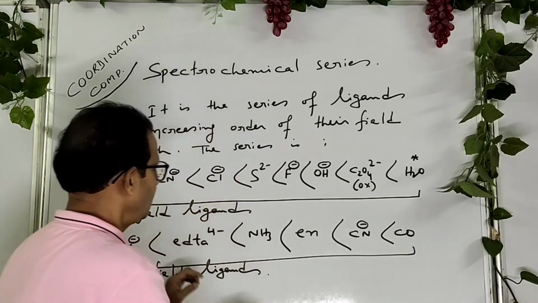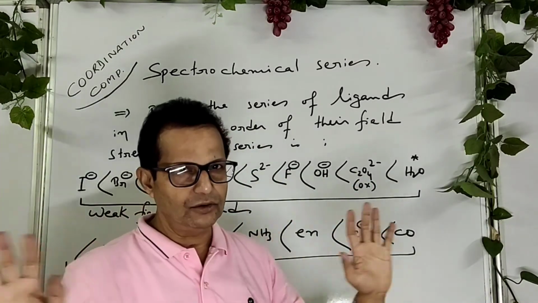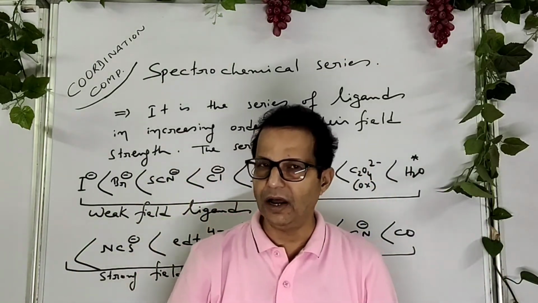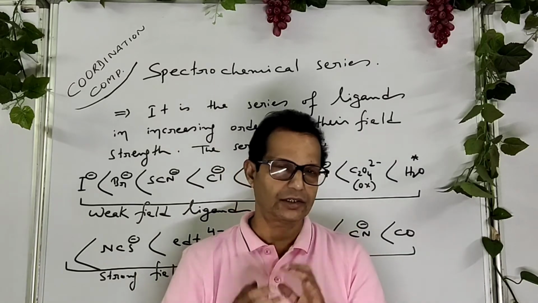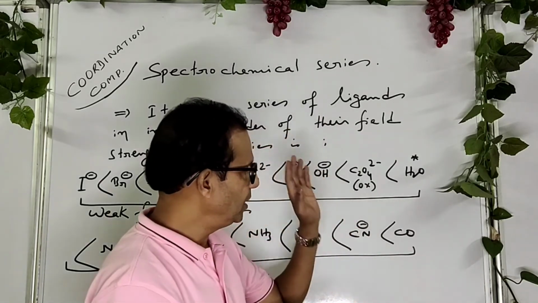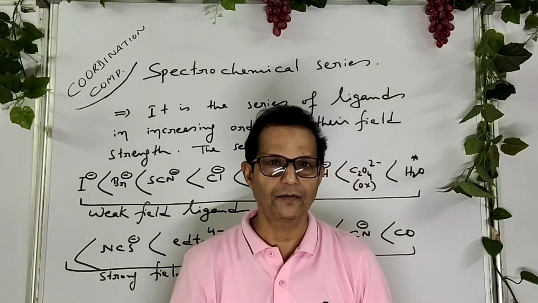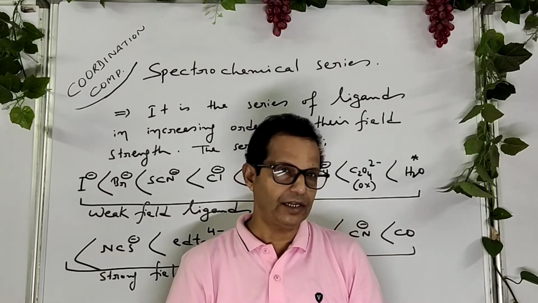If there is any weak field ligand, it has no capacity to pair up the d orbital electrons or vacate the d orbital electrons. In that case, sp3d2 hybridization takes place. So remember it.